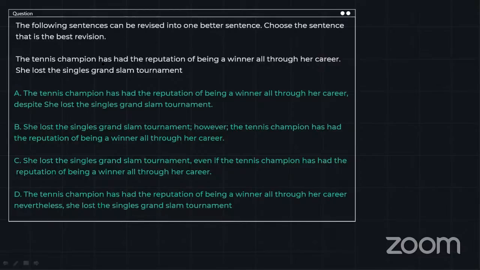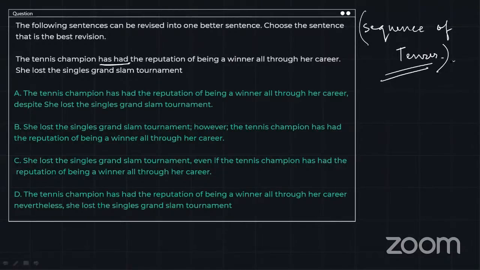Now here, the use of has, had is completely correct, so you don't have to remove it. This is known as sequence of tenses. Once you Google the term sequence of tenses, you are going to see that you can use these forms of sentences as well. What is this? Present perfect plus past perfect. So you can use these forms together. Okay, let's see.